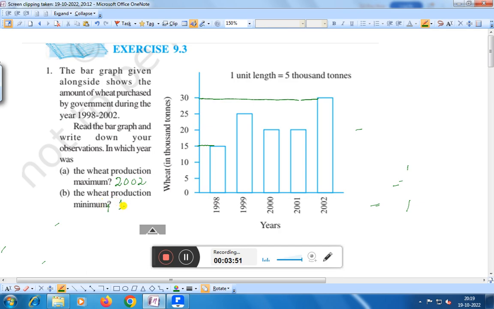The wheat production is minimum in 1998, and that is 15,000 tons, right? And the maximum is 30,000 tons in 2002, and minimum is 15,000 tons in 1998. That is the solution of question number 1.